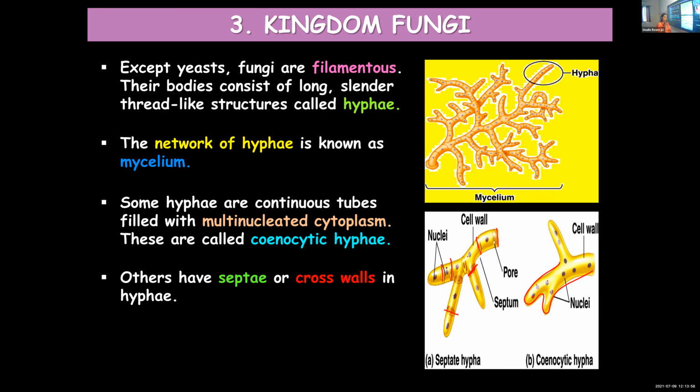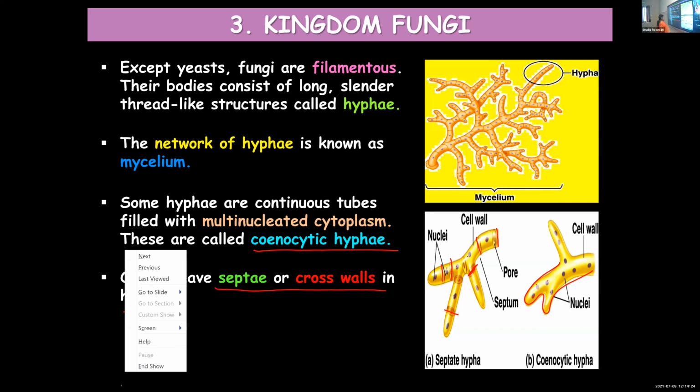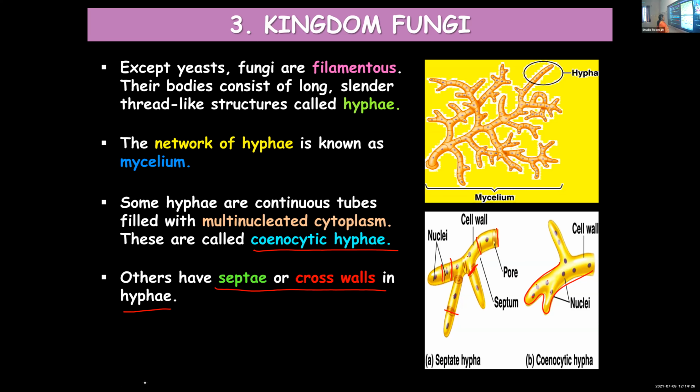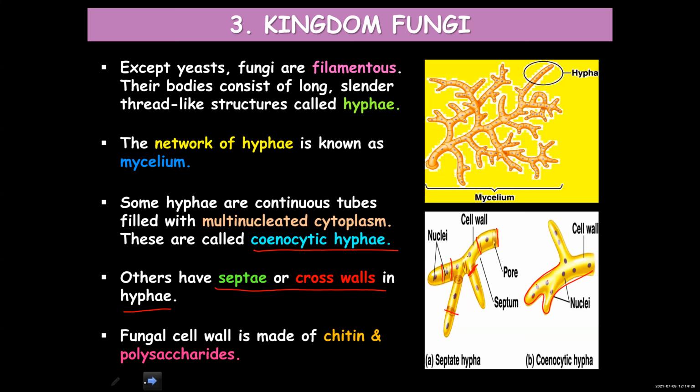Whereas in septate hyphae, you can find septa or cross walls, and within each compartment you can find only one nucleus. Some hyphae are continuous, filled with multinucleated cytoplasm, and you call them cenocytic hyphae. Whereas others have septa or cross walls in the hyphae, and within each compartment there will be only one nucleus.